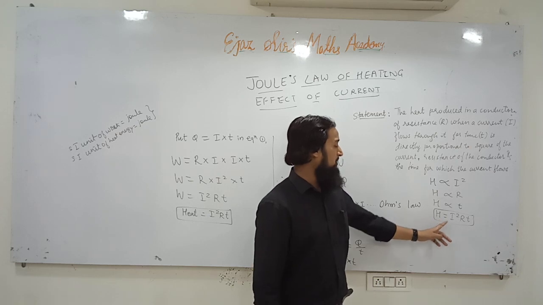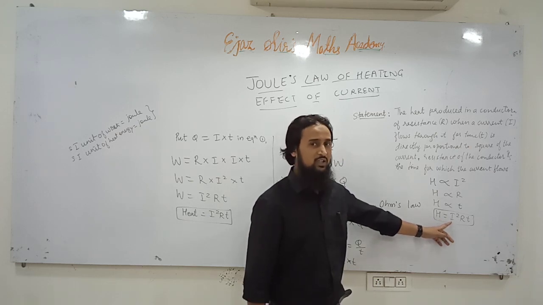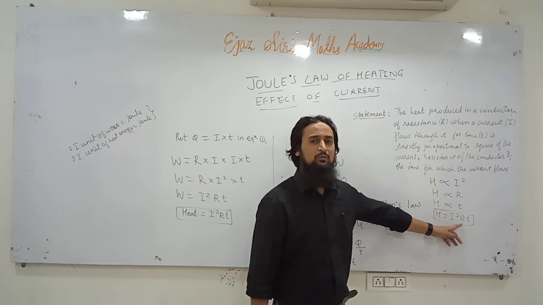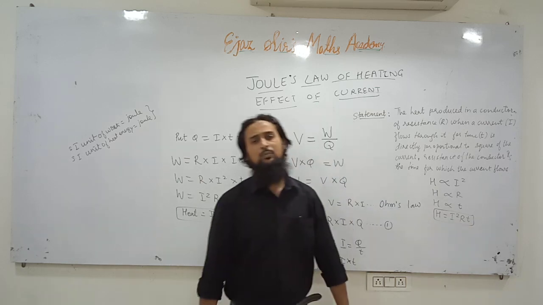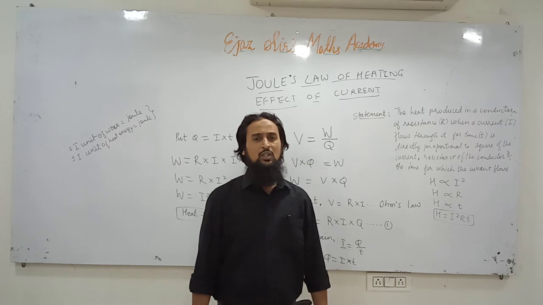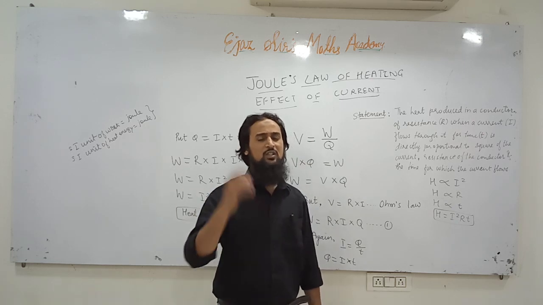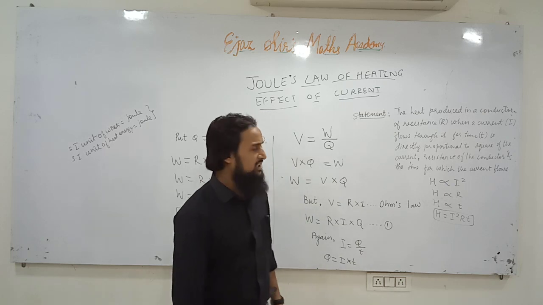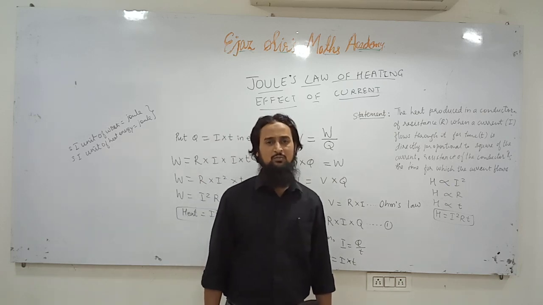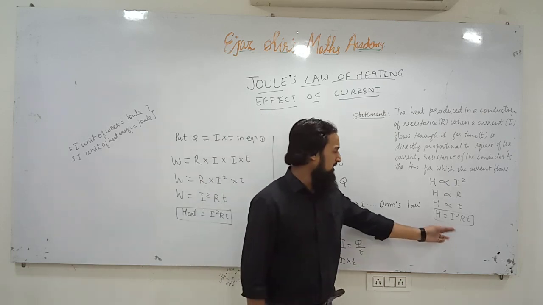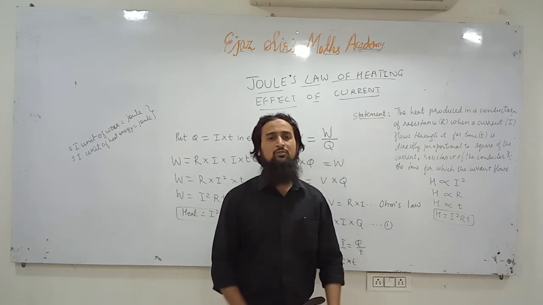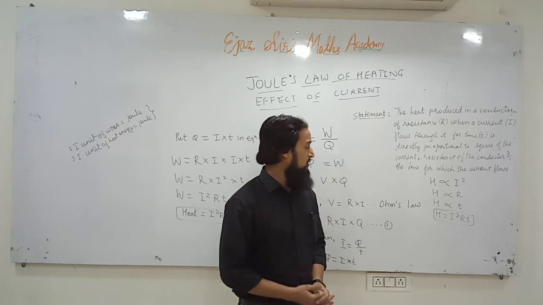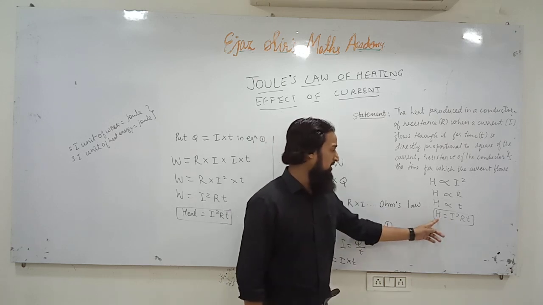But how much heat energy is produced? Heat energy produced depends on the square of the current. It depends on the resistance. The greater the resistance, the greater will be the heat produced, and it is directly proportional to the time also. The greater the time for which the current is flowing, the greater will be the heat. अगर करंट ज़्यादा देर तक फ्लो होते रहेंगे तो हीट भी ज़्यादा देर तक बनेगी. So using this formula we can calculate how much heat will be produced in our geyser when the current flows through it. तो जितना ज़्यादा करंट फ्लो होगा उतनी ज़्यादा हीट बनेगी.